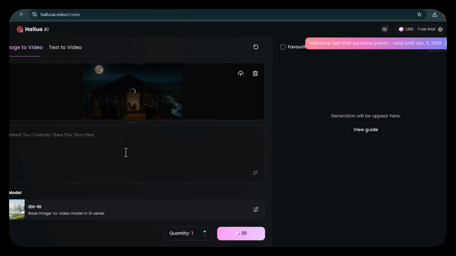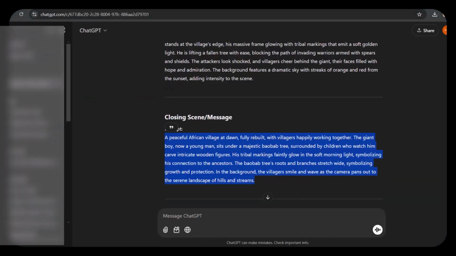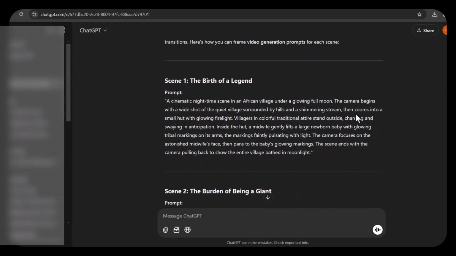But note also, before now, ChatGPT had gone ahead to generate video prompts for us. After we generated the image, we asked ChatGPT to generate a prompt that will help in converting the image into video, which it has done for us. So what we'll do is copy it into each scene.